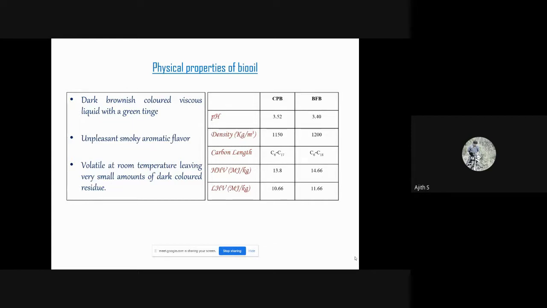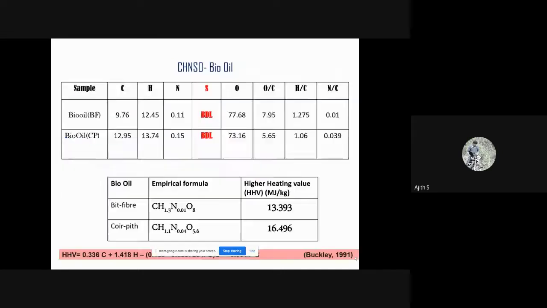The density is around 1150 to 1200, and the carbon length, the total number of carbons, varied from 6 carbons to 18 for both the bio-oils, and higher heating value in megajoule per kilogram is 13.8 and 14.66 for bit fibers, and lower heating value is 11.66 for bit fiber.